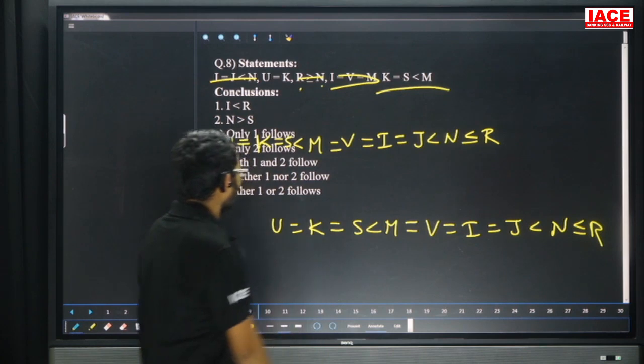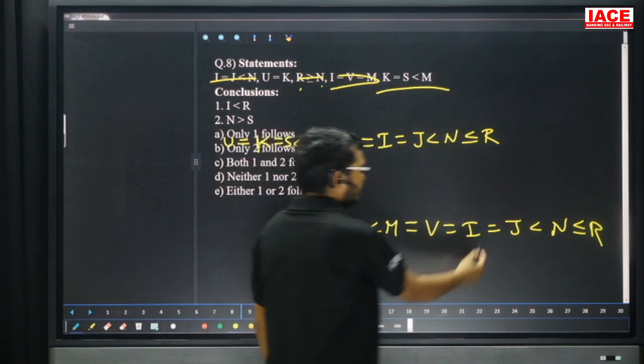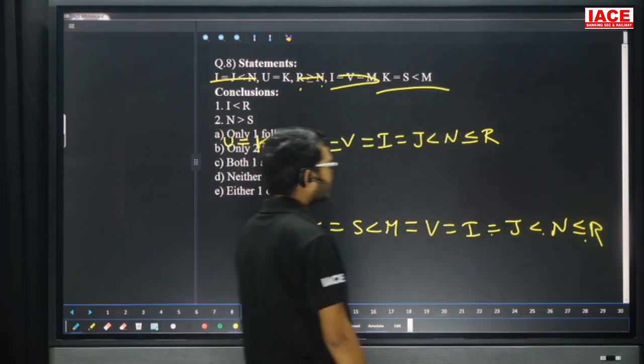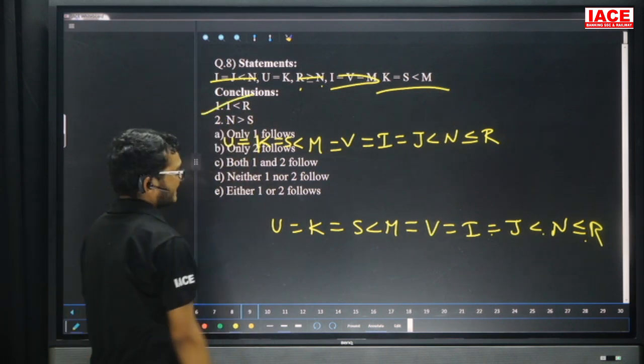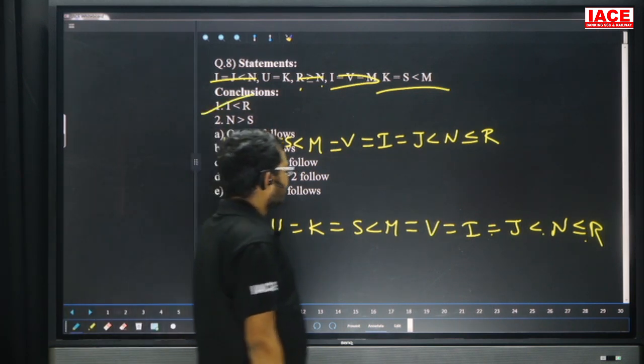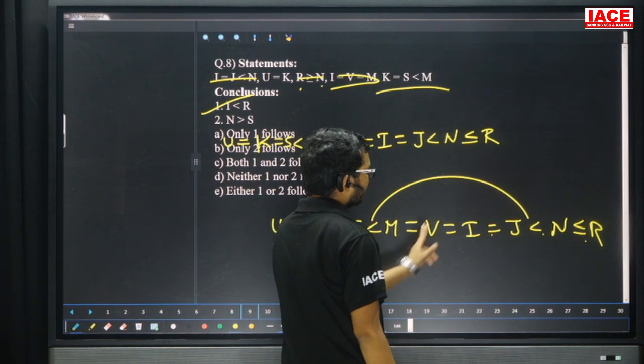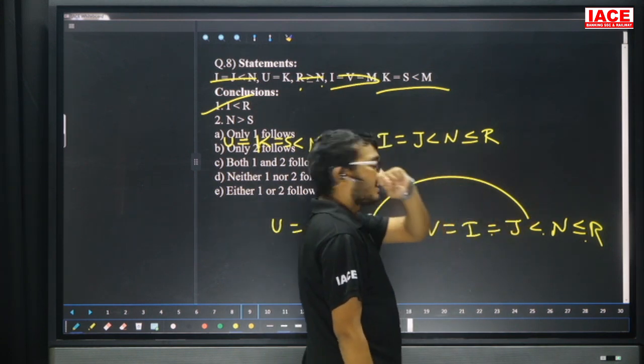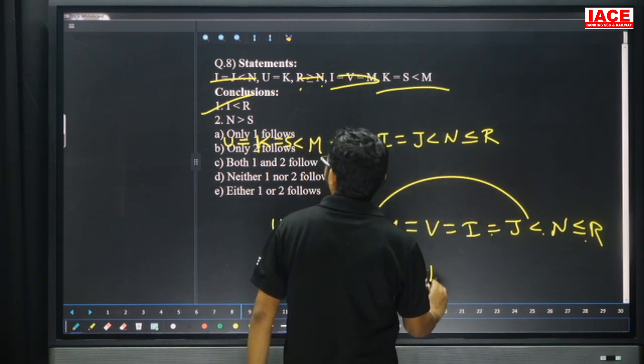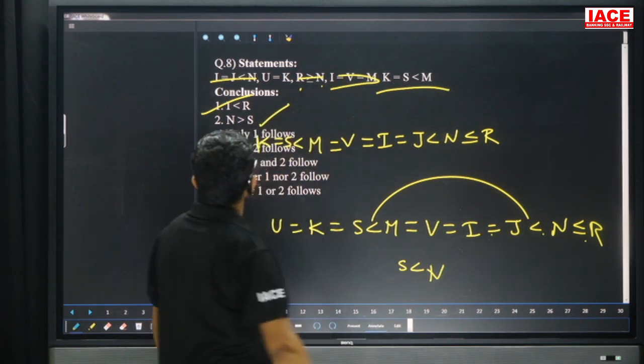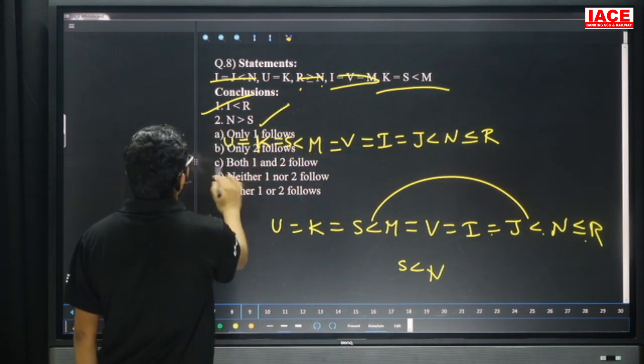Take first conclusion, I and R. Friends, I and R: equal to, less than, less than, less than. So I less than R. First one is true. Second one, N and S. Check: less than or equal to, equal to, equal to, less than. Result is less than. So S less than N, then N greater than S. Then the answer is both are true. Both are true means answer is option C.